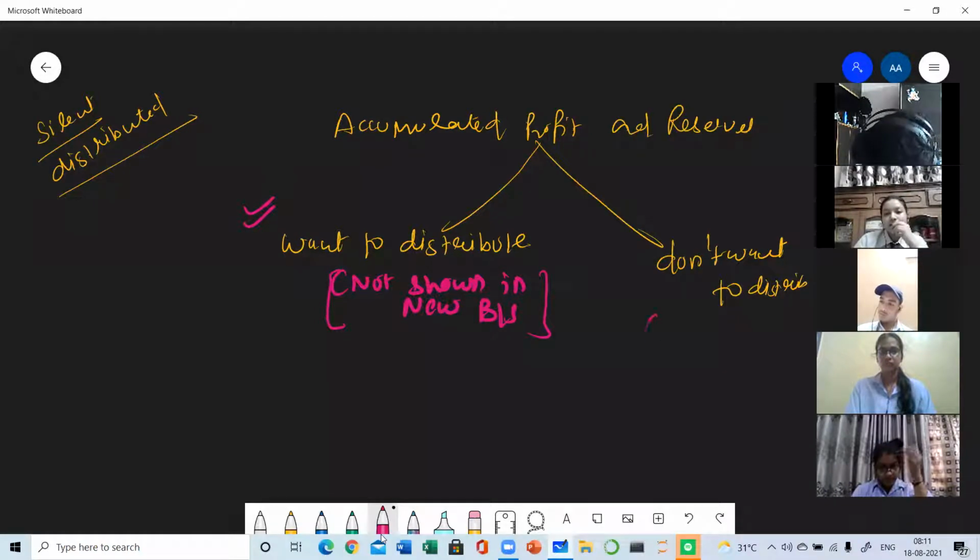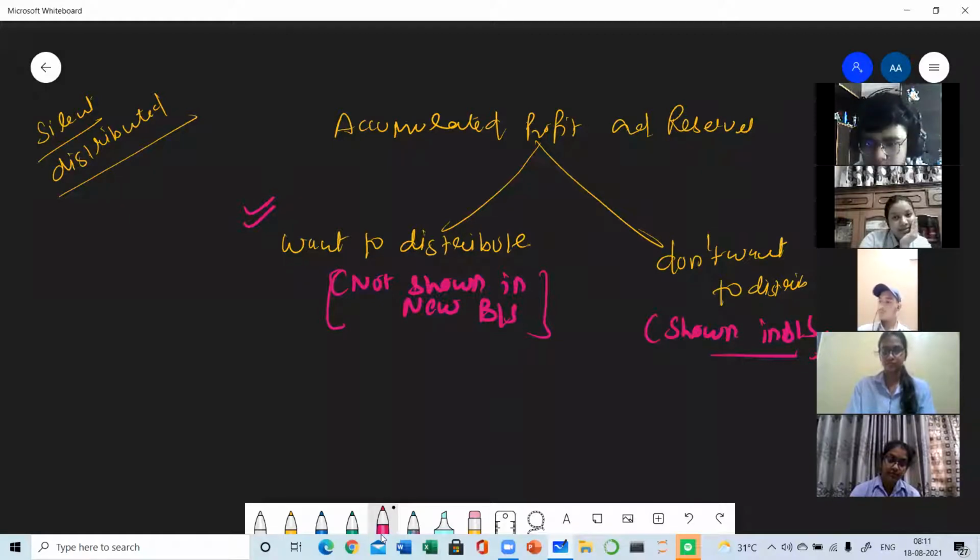And in this case, they will be shown in the balance sheet. Clear? So they will be shown in the balance sheet. Again, very important one marker question. When will the general reserves and accumulated profits be shown in the balance sheet at the time of reconstitution? When they are not distributed.